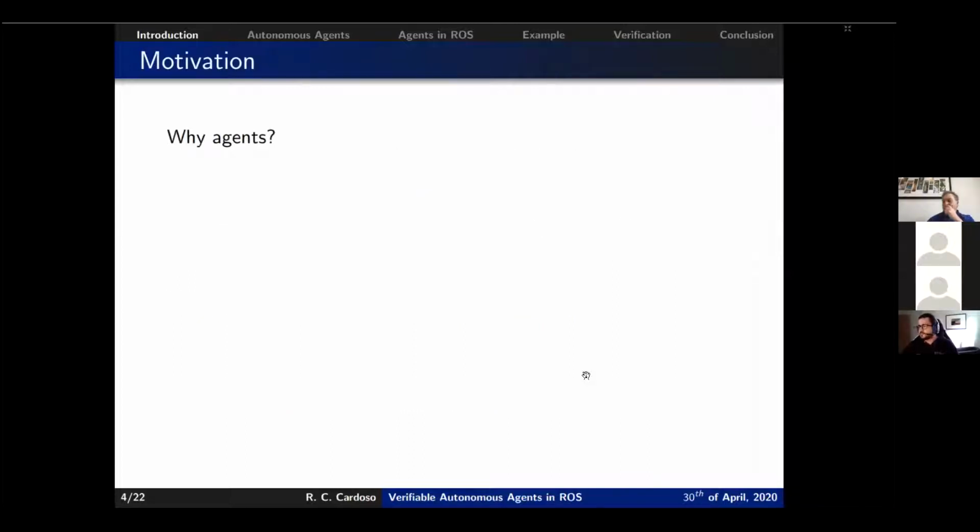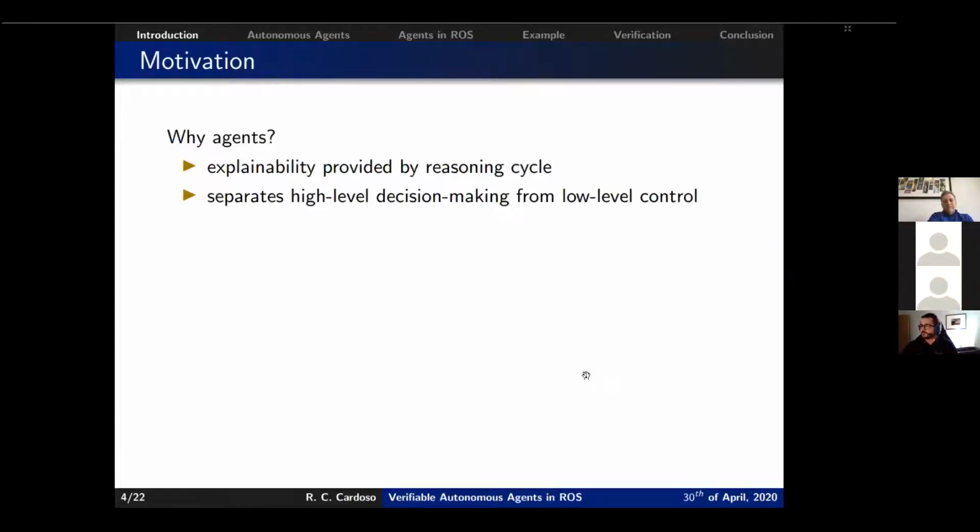Okay, but why do we want to use agents? There are several reasons for that. For example, we may want some explainability, which can be provided by the reasoning cycle of the agent. And I will show you an example of a reasoning cycle in a few slides. We may also want to separate the high-level decision-making from the low-level control of the robot. And more importantly, the Gwendolen language allows the agent programs to be directly verified using a model checker.